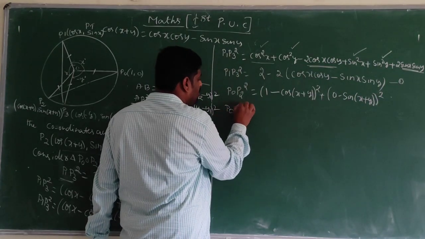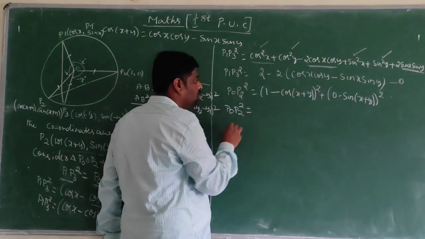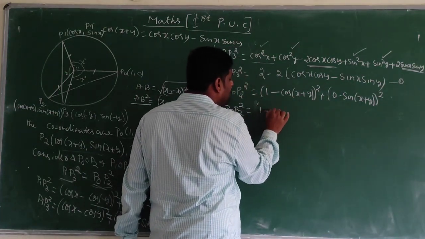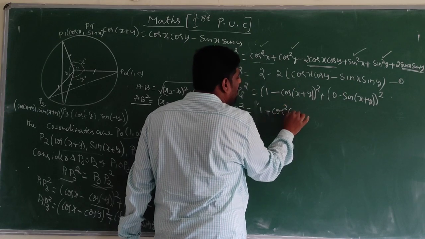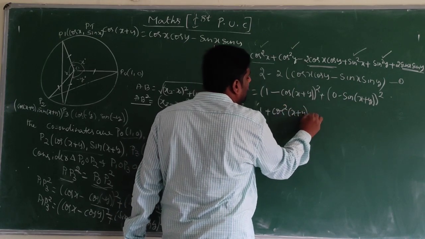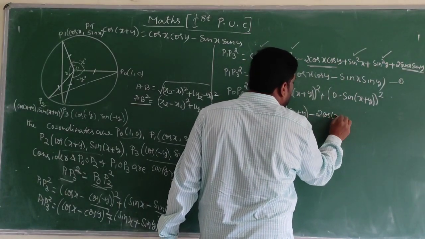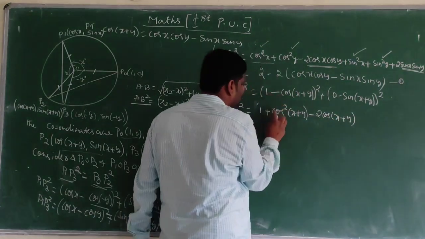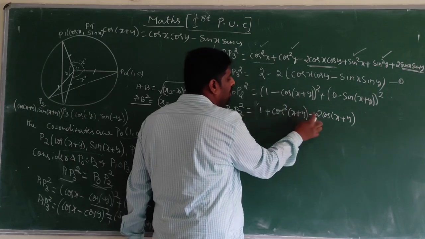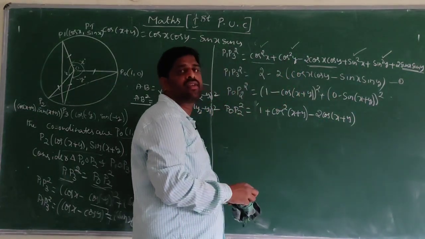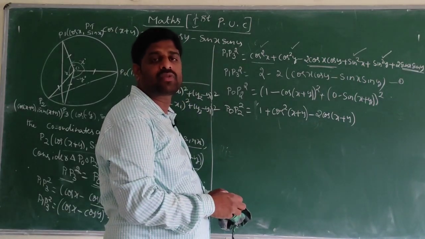P0 P2 square is equal to a minus b whole square: 1 plus cos square of x plus y minus 2 cos of x plus y, that is a square plus b square minus 2ab. Here 0 minus sin of x plus y is minus sin of x plus y.